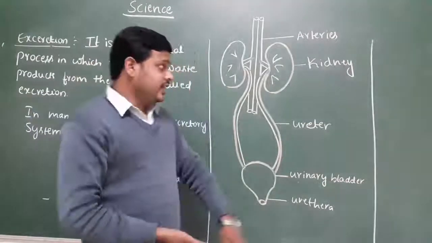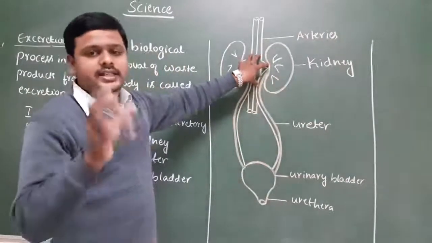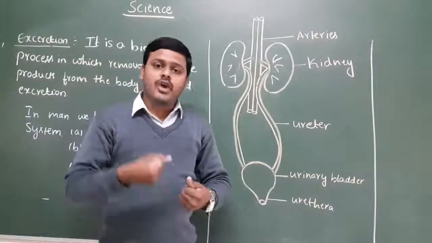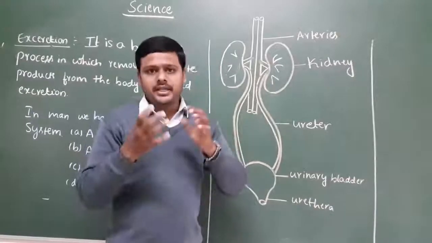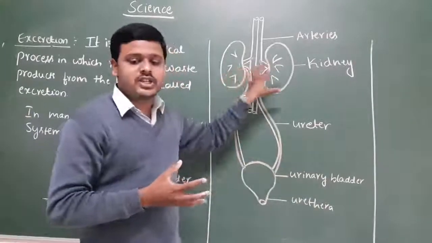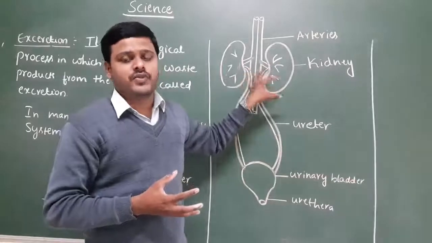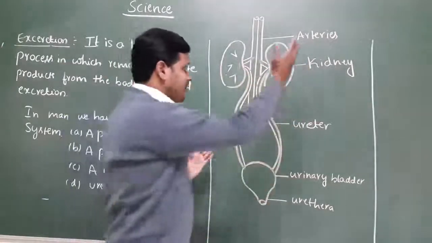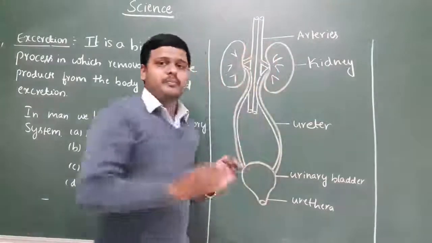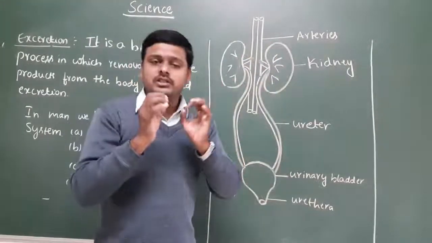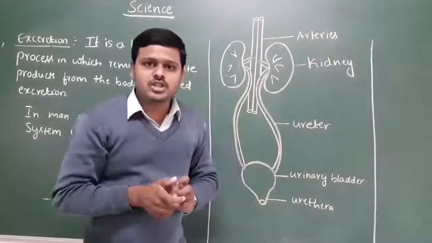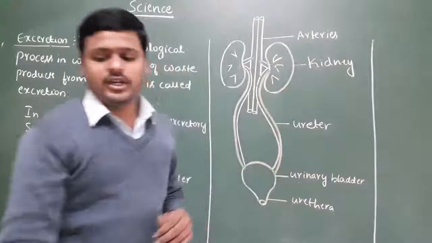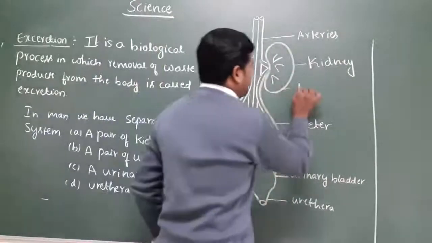Because the kidneys filter the blood with the help of functional units present there, which we call nephrons. For each kidney, millions of small functional units are present. These functional units are what we call nephrons.